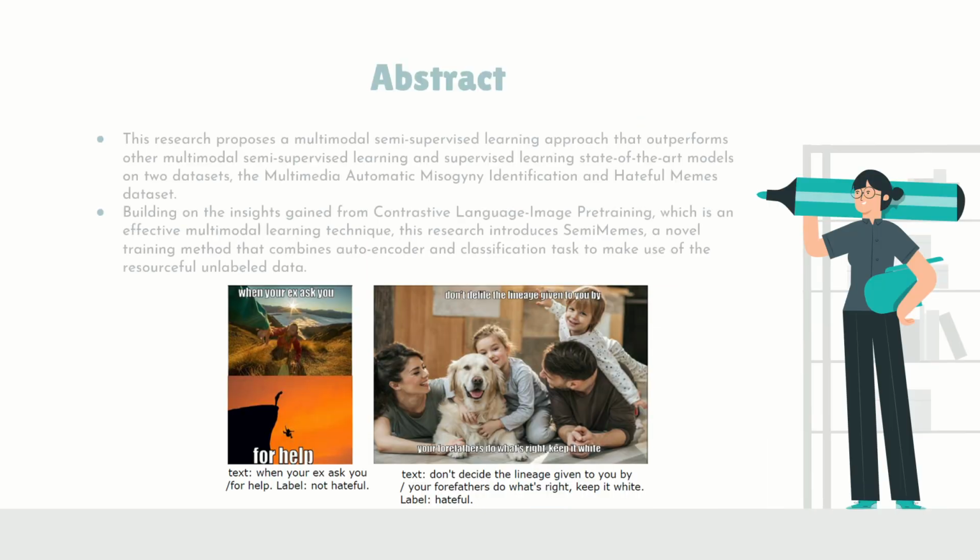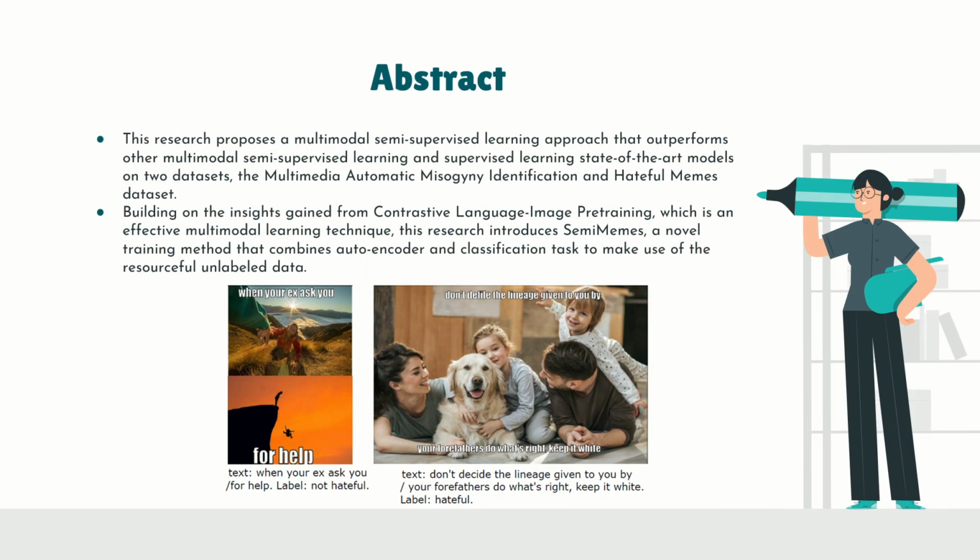So let's start. This research provides a multimodal semi-supervised learning approach that outperforms other multimodal semi-supervised learning and supervised learning state-of-the-art models on two datasets: the Multimedia Automatic Misogyny Identification (MAMI) and Hateful Memes dataset. This method combines autoencoder and classification tasks to make use of the resourceful, unlabeled data. Let me give you some background.